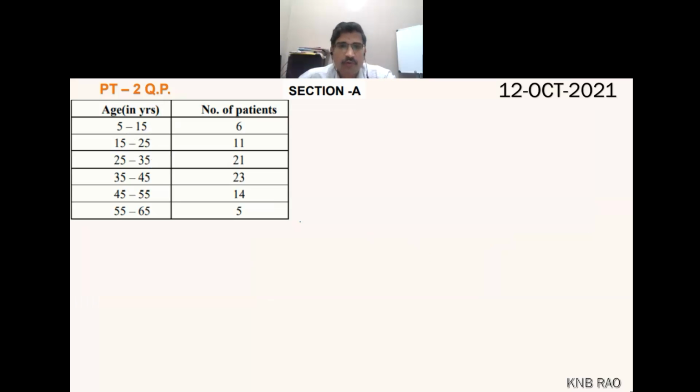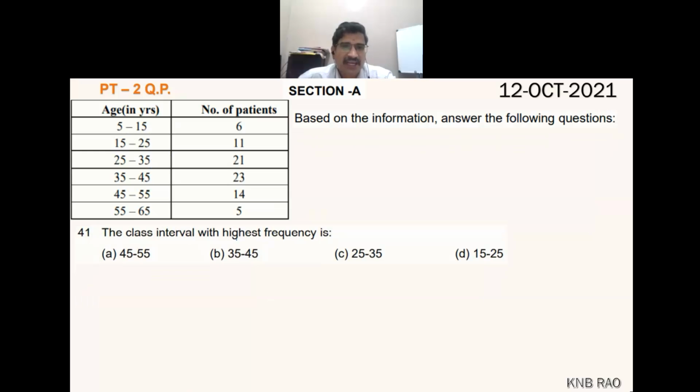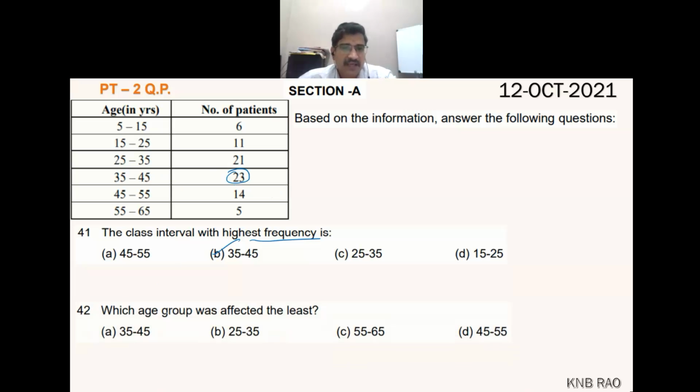Now go for the questions. Question number 1, the class interval of the highest frequency. Where is the highest frequency? The age group 35 to 45. This is the highest frequency, so B is the right answer. The highest frequency is 23, and people aged 35 to 45 years are suffering more. Next, which age group was affected least? 55 to 65, the least number of people are affected.